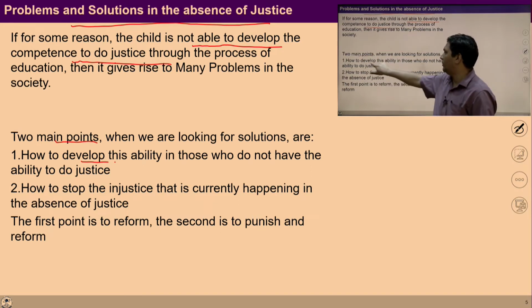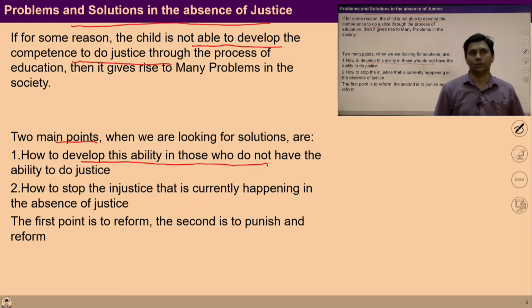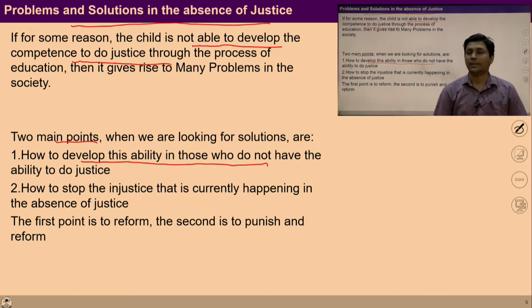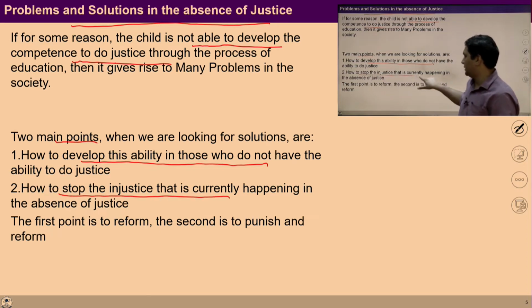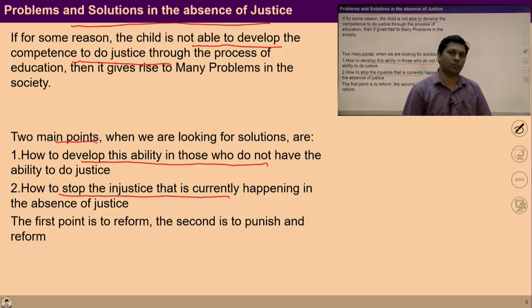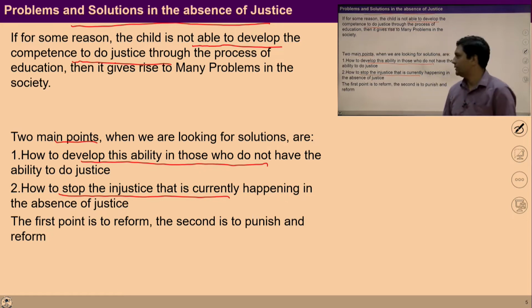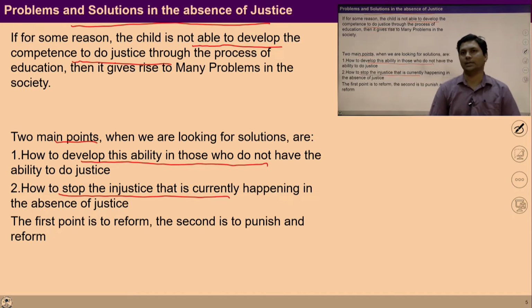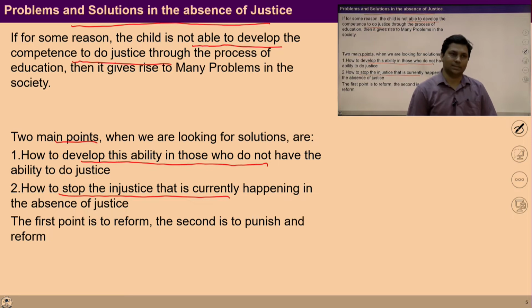Number one, how to develop this ability in those who do not have the ability to do justice. Somehow it slipped from the family, somehow it slipped from the education system. So the first point is how to develop that ability. Second is how to stop the injustice that is currently happening in the absence of this competence of fulfillment of justice. So 2 steps are required. One is to ensure the ability to do justice, and second is to stop this injustice.